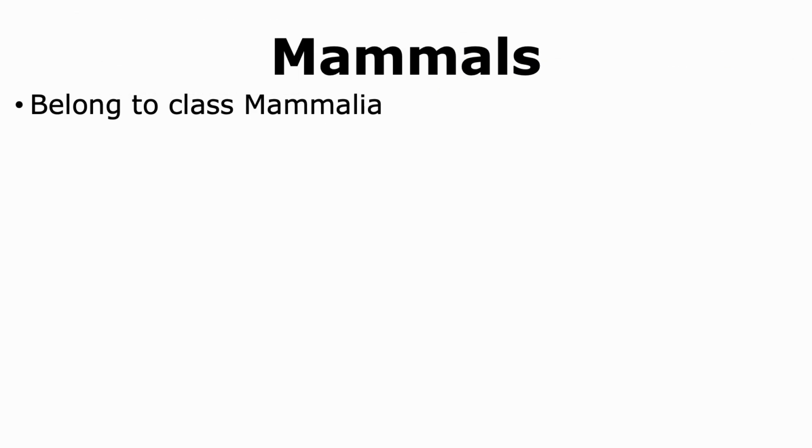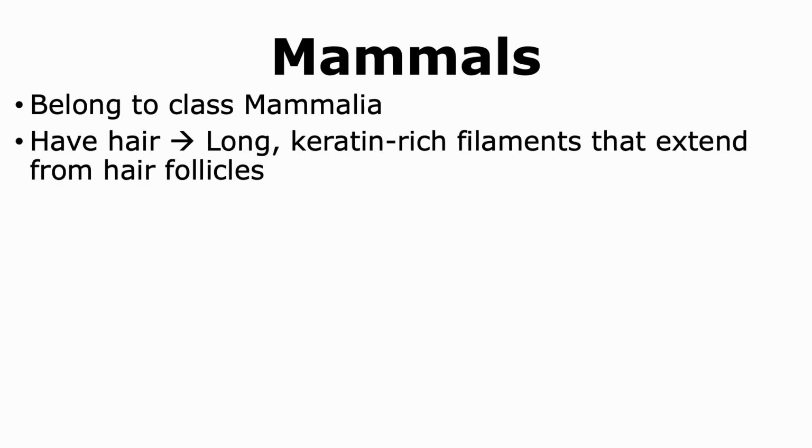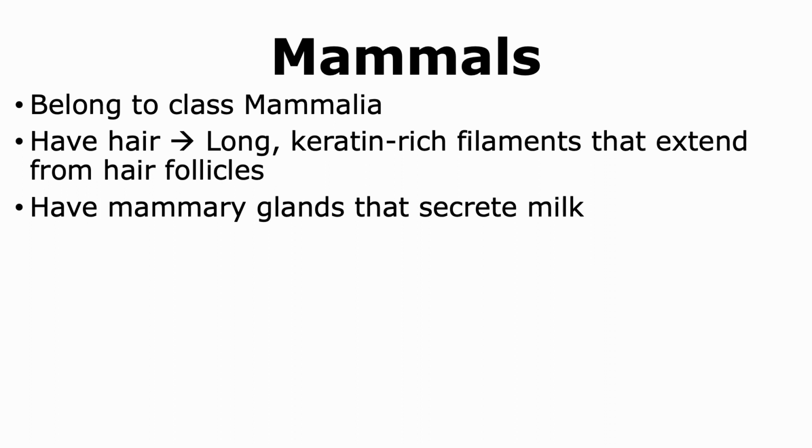Mammals belong to the class of Mammalia. They have hair instead of scales like reptiles have or feathers like birds. The hair is a long keratin-rich filament that extends from hair follicles that are present in the skin. Mammals have mammary glands that secrete milk, which is used to nourish their young once they are born.